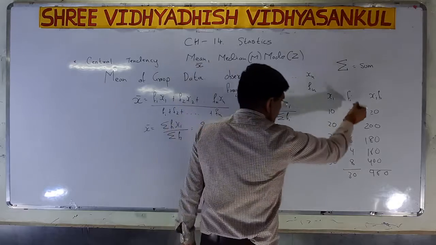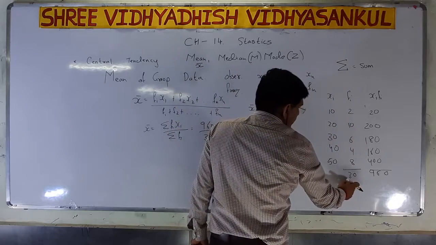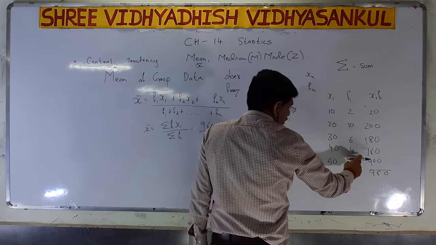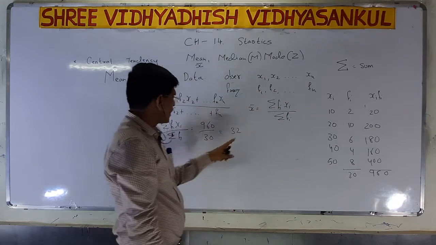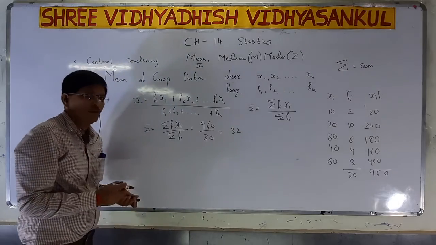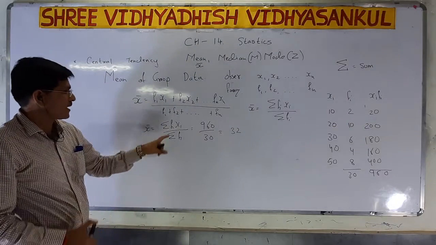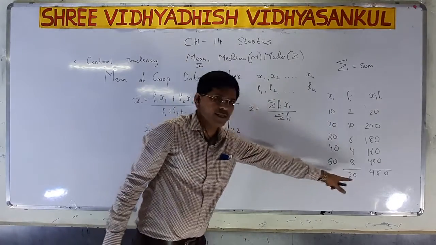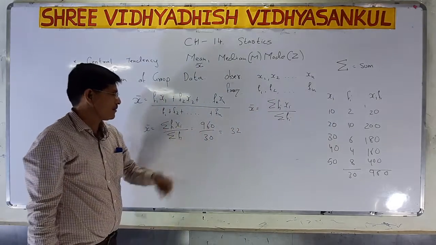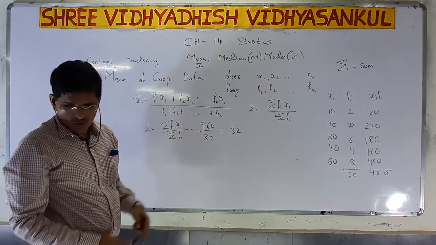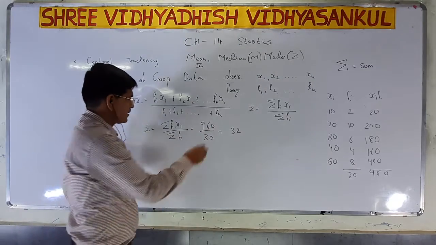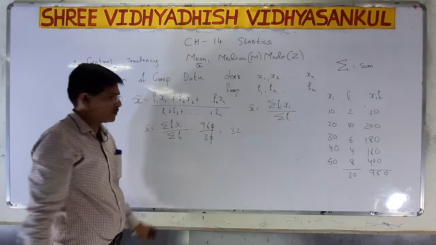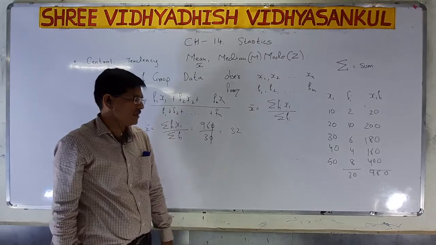Here, the sum of frequency is 30: 2 plus 10 is 12, plus 6 is 18, plus 4 is 22, plus 8 is 30. So now x bar is equal to sigma fi xi upon sigma fi. Sigma fi xi is 960. 960 divided by 30, cancel the 0, and 3 tens are 30, so x bar is equal to 32.